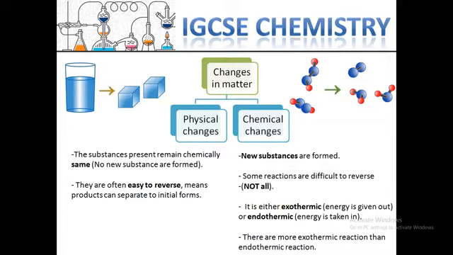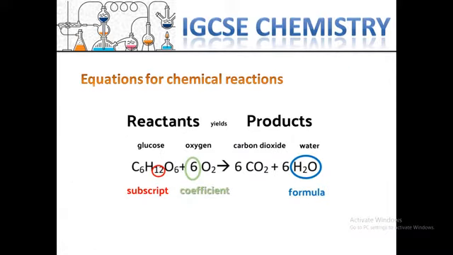Also, one point is that there are more exothermic reactions than endothermic reactions. And the equation for a chemical reaction or chemical change is like the picture as you can see. We have reactants, that means the initial substances, they react with each other, then finally the reaction gives you products. The substances that you will get are the products.